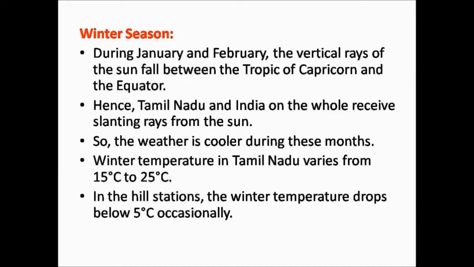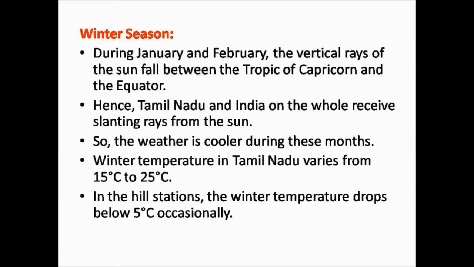Now we will study in detail about winter season. During January and February, the vertical rays of the sun fall between the Tropic of Capricorn and equator. As we saw in the diagram, the vertical rays fall below the equator, that is in the Tropic of Capricorn. So the region above the equator receives the slanting sun rays from the sun.